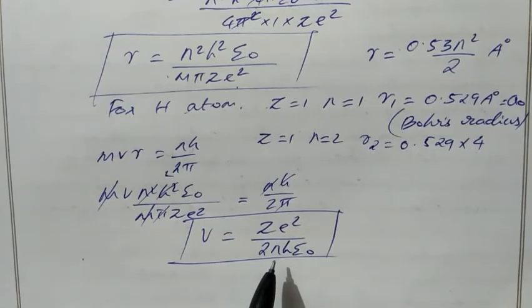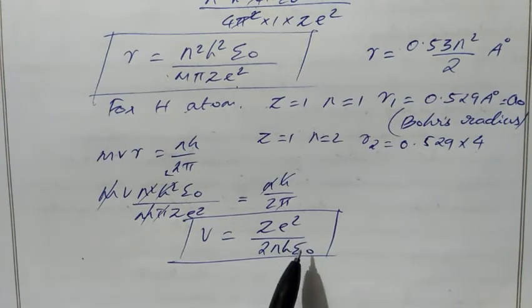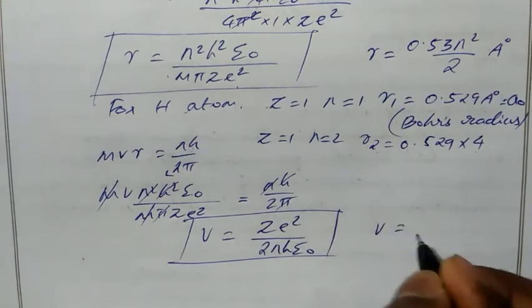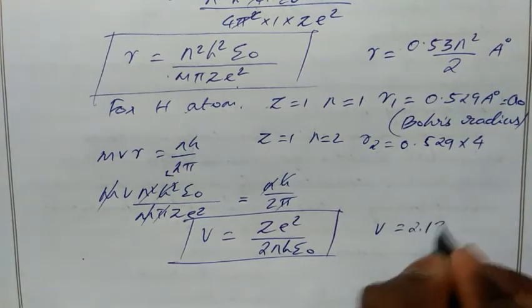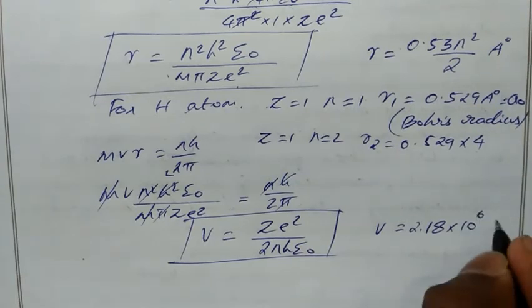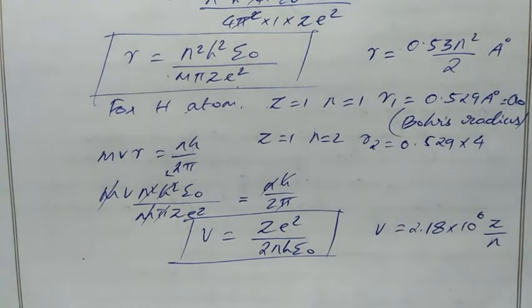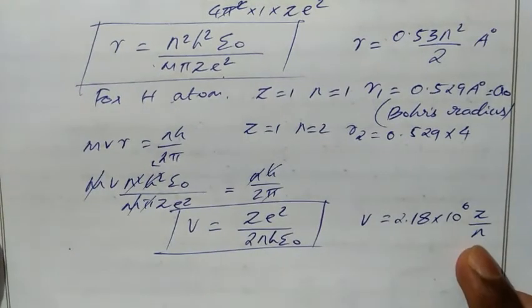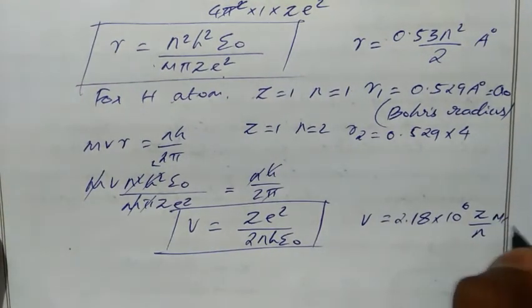We can simplify this by substituting the value of e, value of h, epsilon naught, all these three values are constant. If we substitute all the constant values, then we also get this equation 2.18 into 10 power 6 z by n. So z means atomic number, n means the number of orbitals, meter per second is the unit.